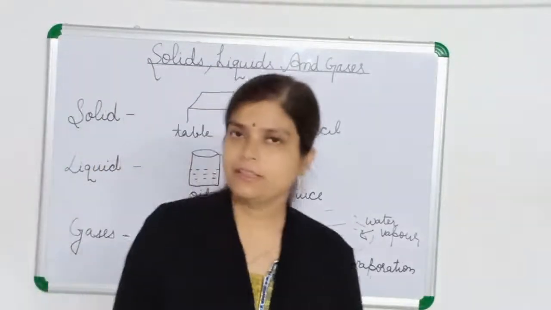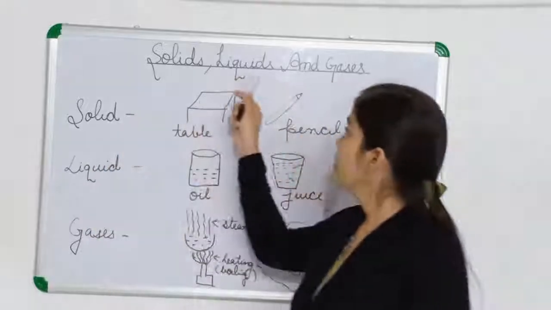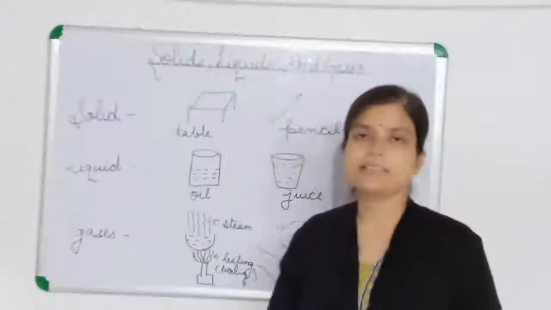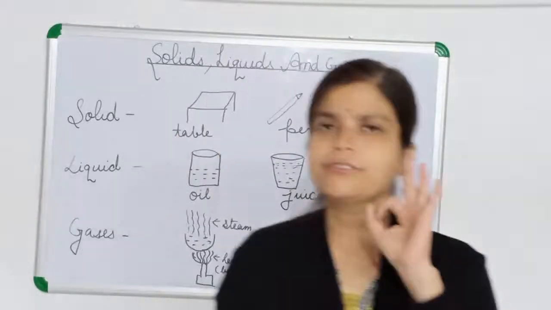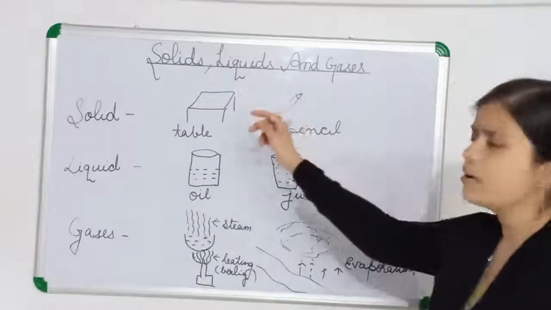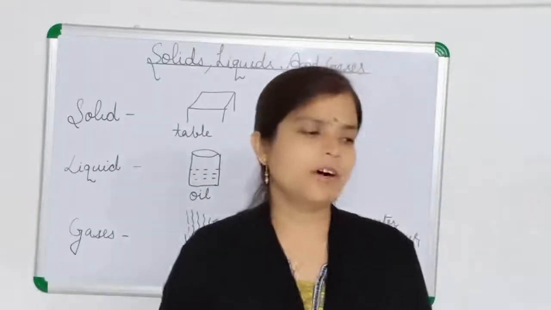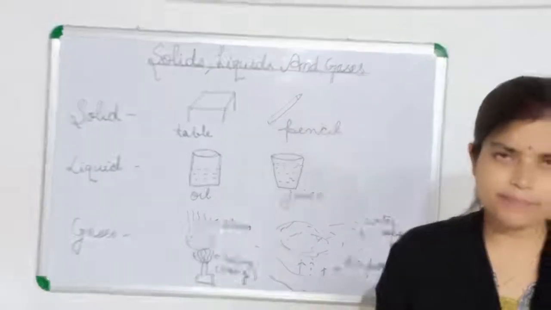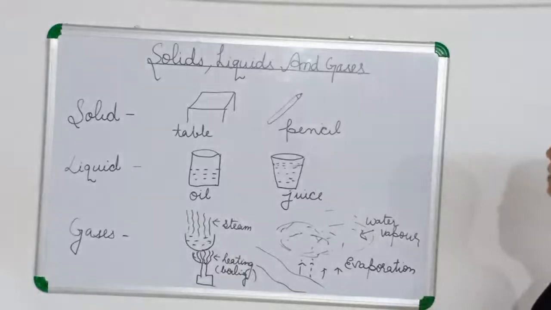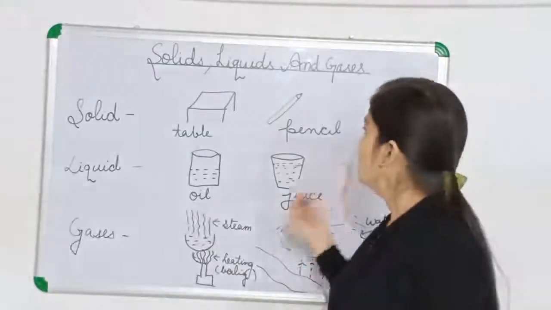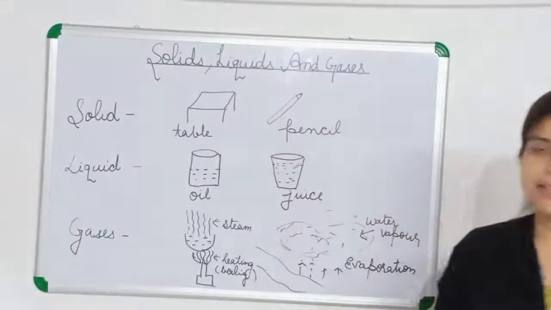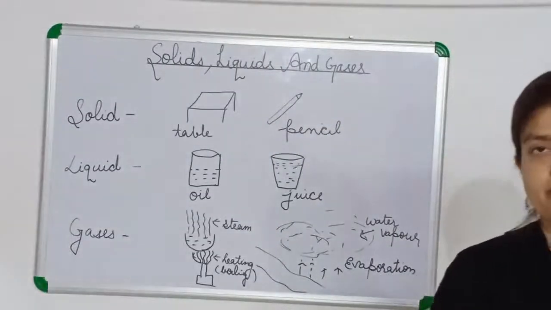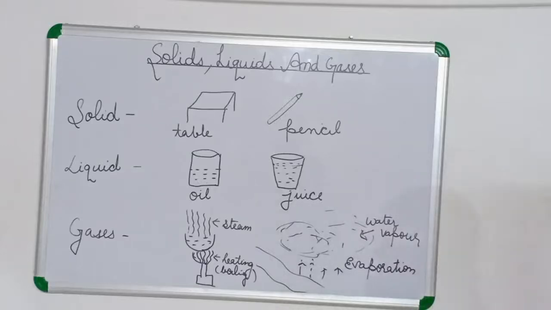Okay, solid, liquid, and gases. Means all the things exist in three forms only. Either it will be solid, or it will be liquid, or it will be gaseous state. Okay. So in this chapter we are going to learn about solids, liquids and gases. Okay. What are their properties? You can also see what the properties of these things are. That only we are going to learn here.